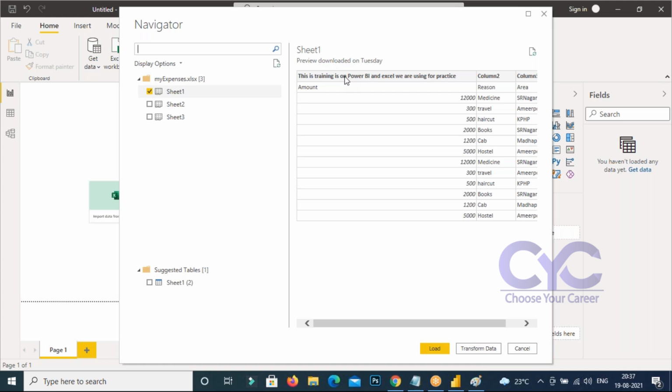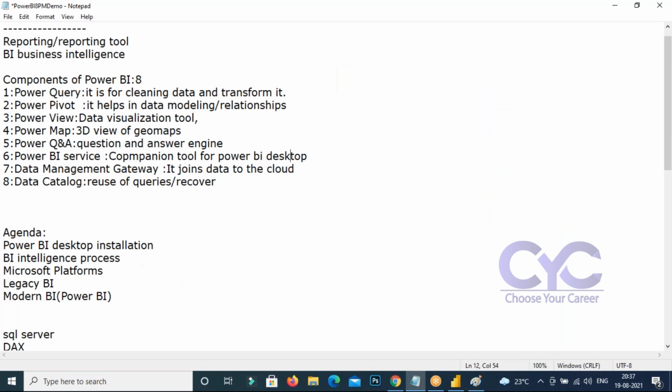We need to cleanse the data there. At that time we need to go for transforming the data. Once the data is transformed, then I can create reports and dashboards on my data there. Understand? It's the entire procedure. Here we can see the end-to-end entire operation for this data, how to clean the data, everything that we can see there. Understand?